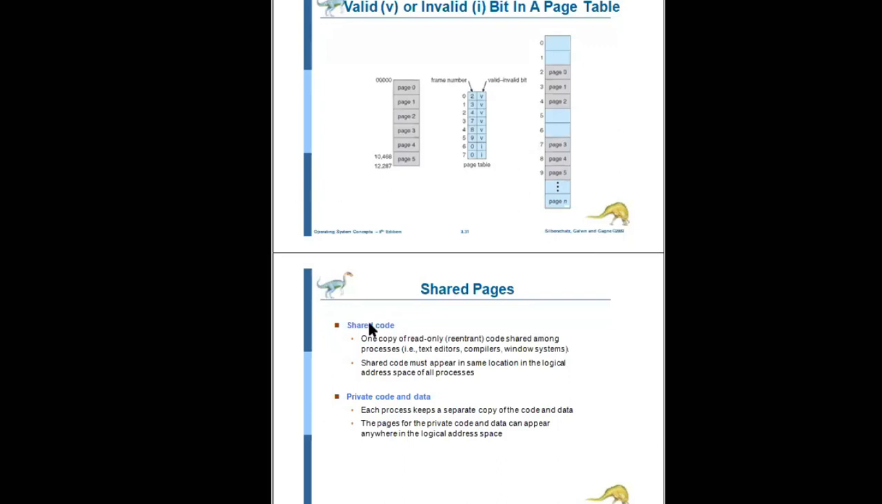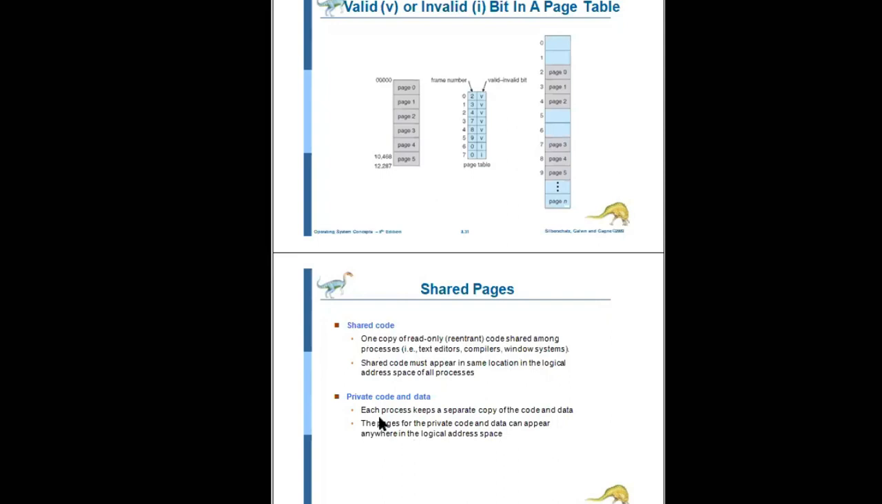See here, shared code is nothing but one copy of read-only code shared among the processes. Reentrant means it is pure code, that is, non-self-modifying code. It never changes during its time of execution. So shared code must appear in the same location. Why? Because we put only one copy into the physical memory, so it must be at the same location in the logical address space of all the processes.